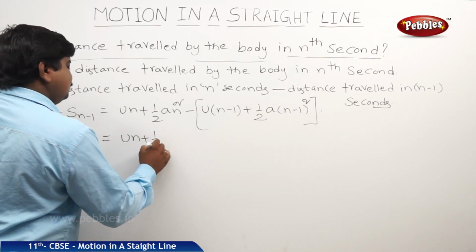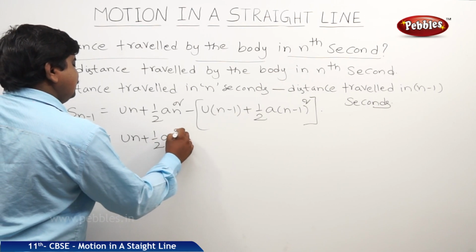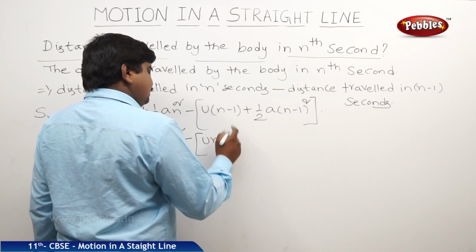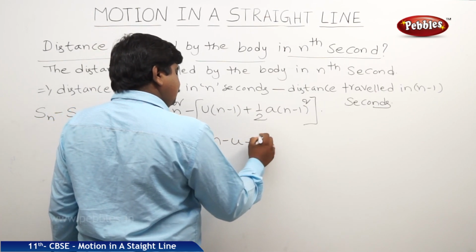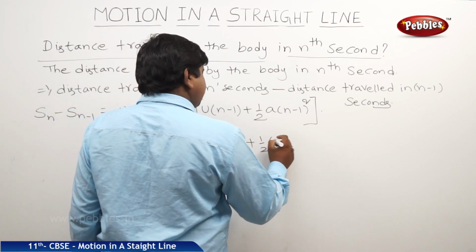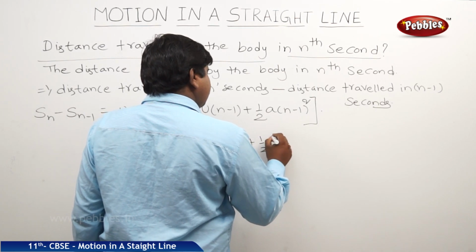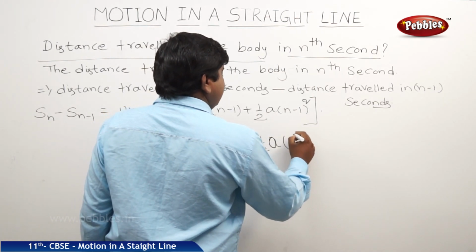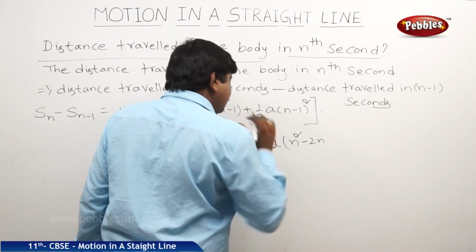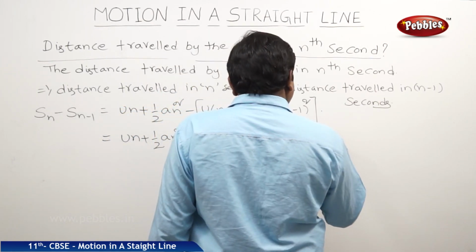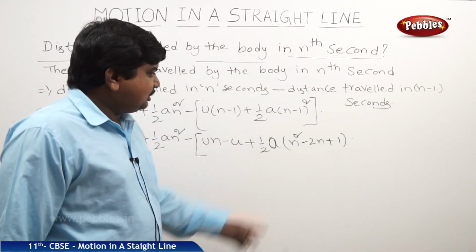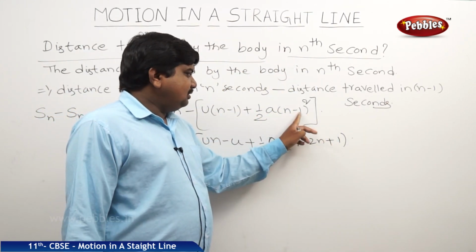un plus half an square minus, we should expand, un minus u plus half a into n minus 1 whole square, n square minus 2n plus 1. a minus b whole square, a square plus b square minus 2ab.